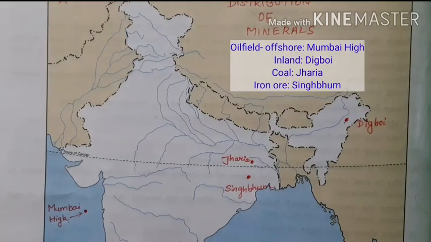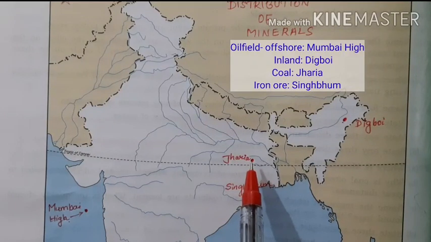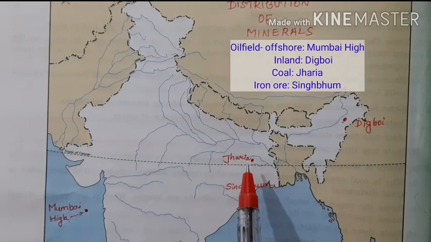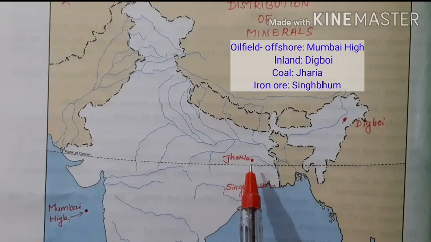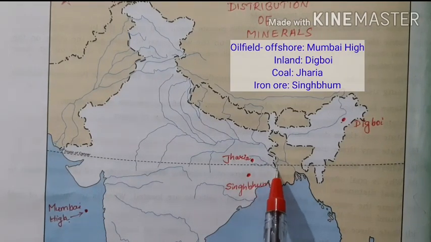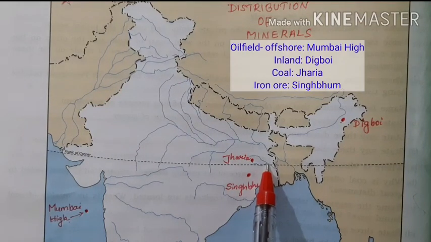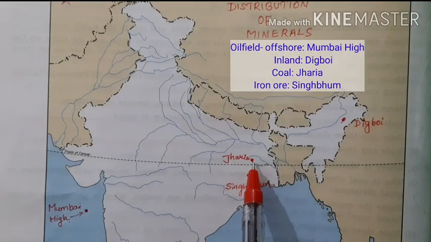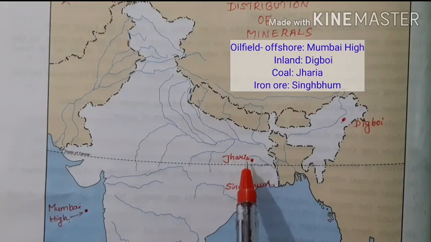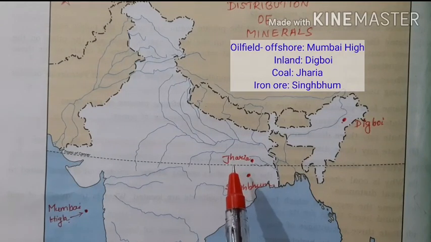Next is about the coal field. Only one field is there in the syllabus. This only we have to mark. So coal field in India, that will be the question. So we have to mark the location with a dot in between these tributaries of the Damodar river. This is the Damodar river. These two are tributaries of the Damodar river. So between these tributaries, at the central point we have to mark it, and you have to write the name as Jharia. So Jharia is the only coal field that is given in our map syllabus.